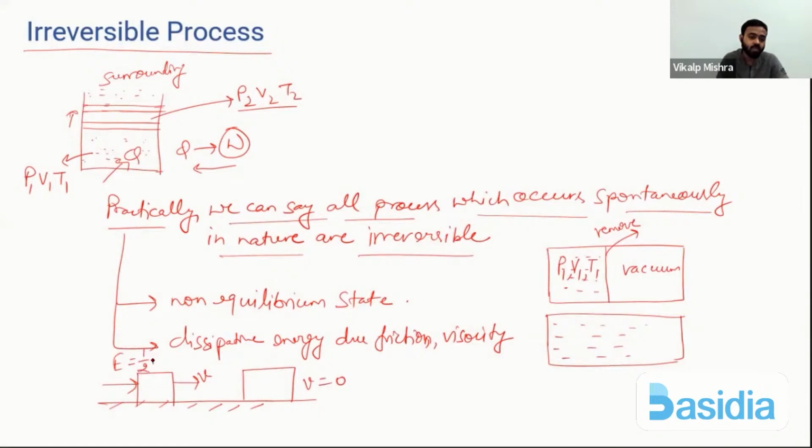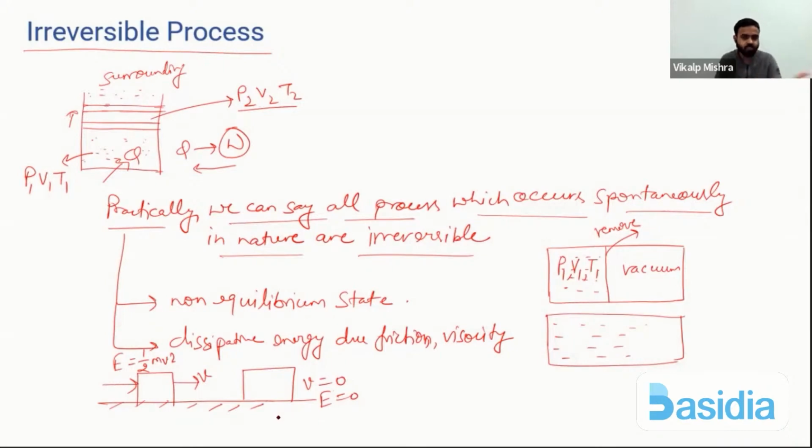It was half mv square, kinetic energy. But here, what is the kinetic energy? Kinetic energy is 0. So where did that energy vanish? That energy dissipated in form of heat because of friction.